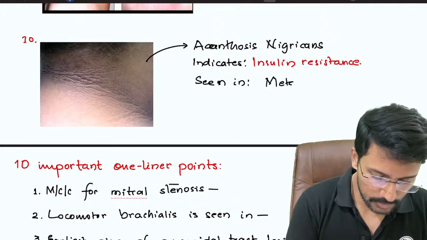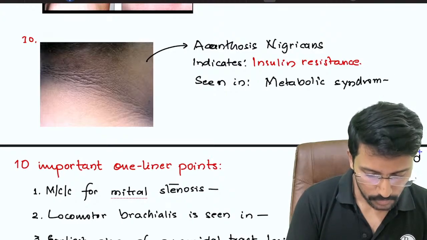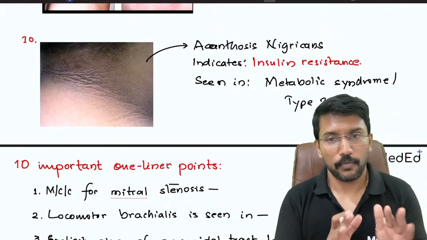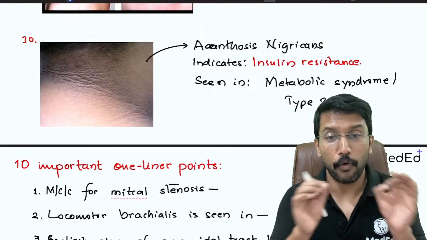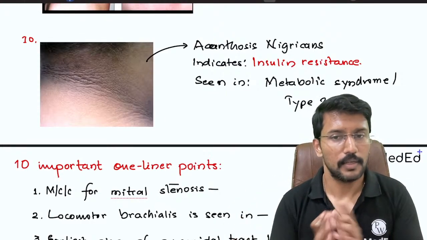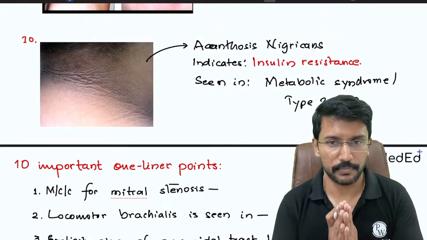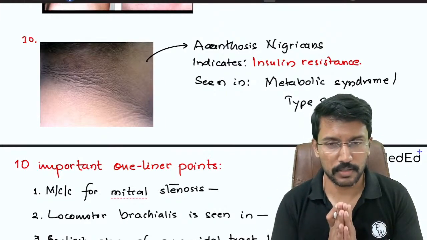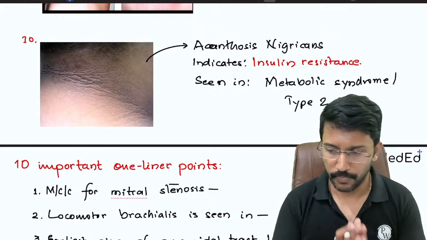So either you can see it in patients with metabolic syndrome or in type 2 diabetes mellitus. In one of the NEET PG exams, there was a question where they had asked which of the following is not seen in MODY, maturity onset diabetes in young, right? So when it comes to insulin resistance, only type 2 diabetes mellitus should come to your mind. Whether it is type 1, LADA, MODY, there is no role of insulin resistance, so you will not see acanthosis nigricans in type 1, in LADA and in MODY.